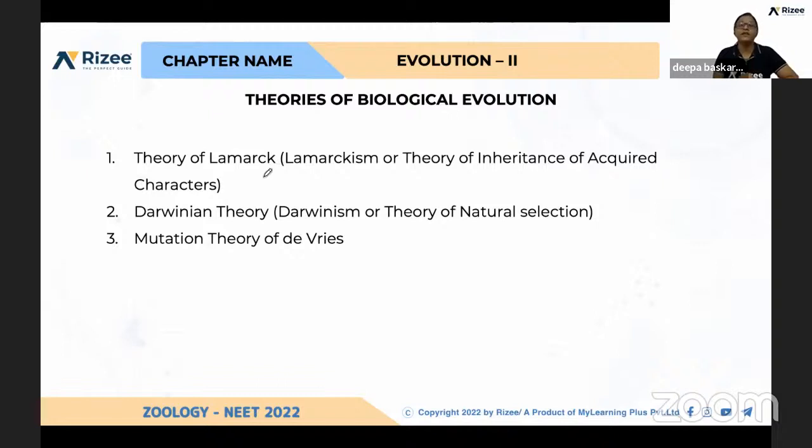Or theory of inheritance of acquired characters. And second one is Darwinian theory or natural selection. Third one is De Vries' proposed mutation theory. So this is very important. Lamarck proposed theory of inheritance of acquired characters. Darwin proposed natural selection, and De Vries, mutation. Okay, in matching type questions, you can expect this.